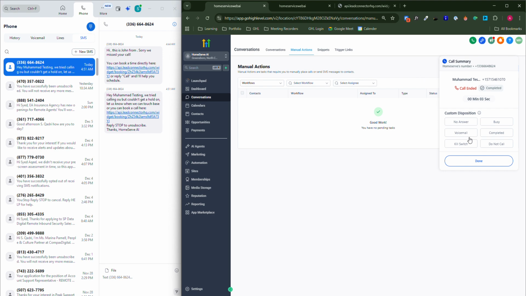And no answer and busy basically mean the same thing. They both have the same action, which is going to exit. Now, for example, for this scenario, I'll select kill switch, which is going to remove them from all the other stuff. Or I'll just say completed or voicemail, whatever suits best. So I'll just leave it. I'll just do busy for now.